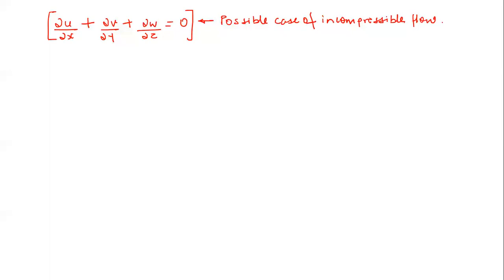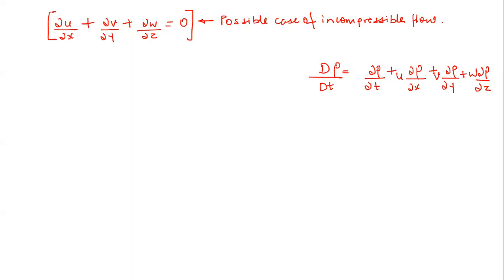So always remember that generally, if you go to the material or substantial derivative of any fluid property, let's say you can write d rho by dt in this way: delta rho by delta t plus u delta rho by delta x plus v delta rho by delta y, plus w delta rho by delta z.